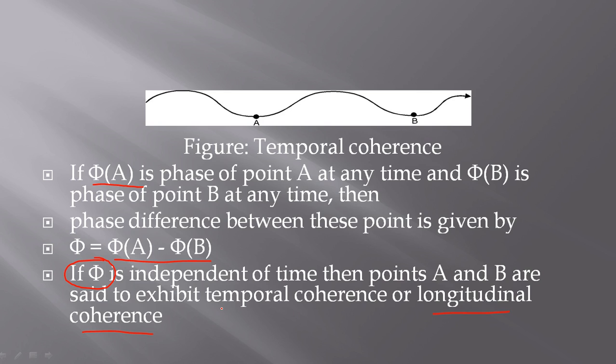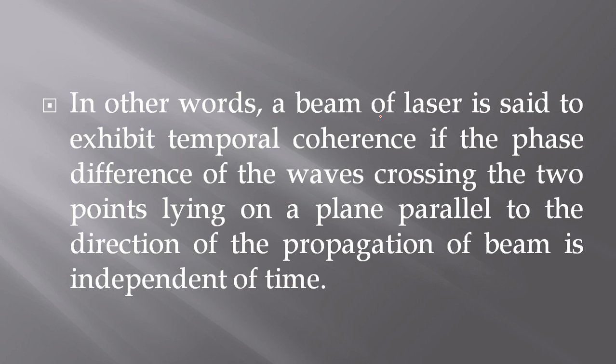Now, this is known as the temporal or longitudinal coherence. In other words, a beam of laser is said to exhibit temporal coherence if the phase difference of the waves crossing the 2 points lying on a plane parallel to the direction of the propagation of beam is independent of time.